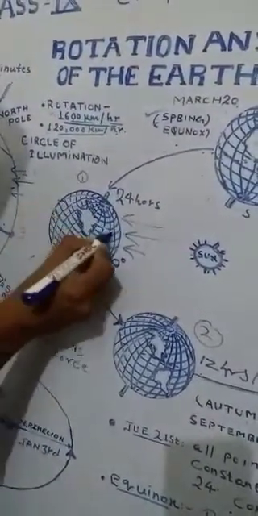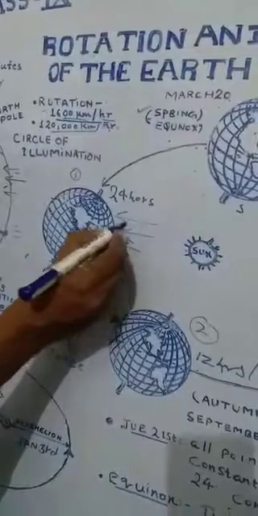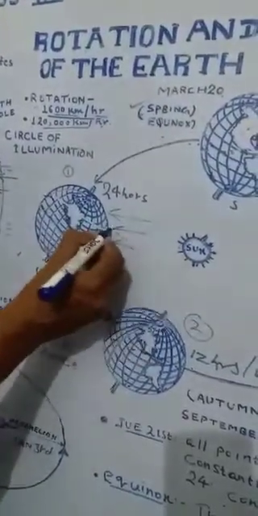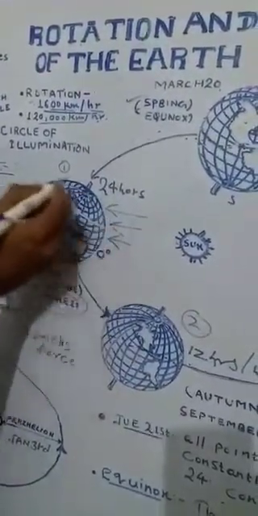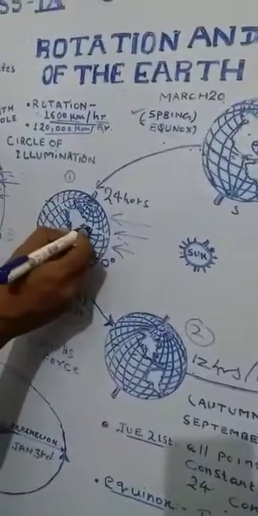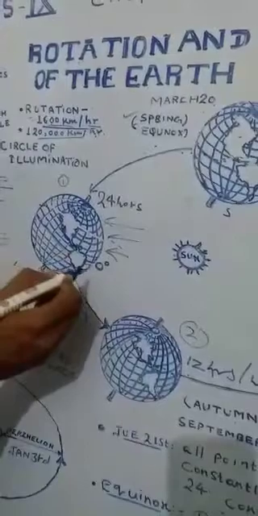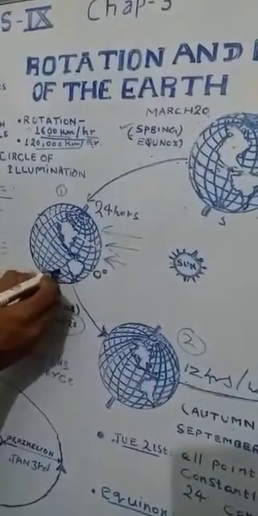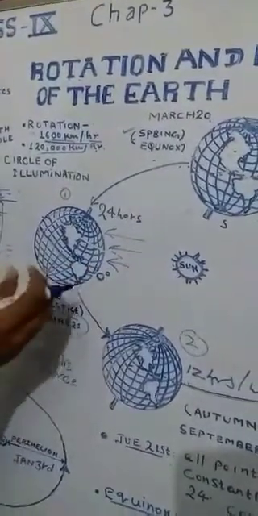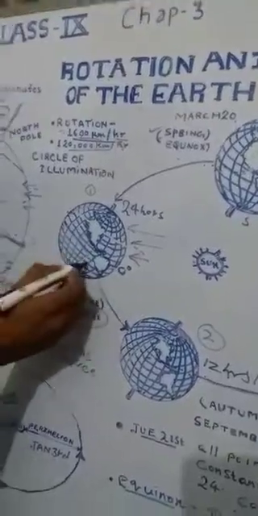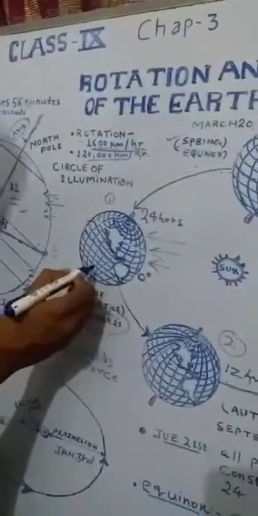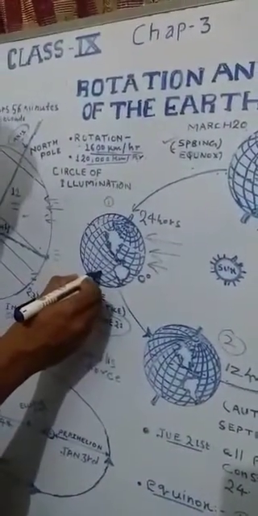That's why the Tropic of Cancer, 23.5 degrees, will experience straight sun rays, and the entire northern hemisphere will receive much more sunlight as compared to the southern hemisphere, which will experience inclined sun rays. That's why comparatively less sunlight would be received there.